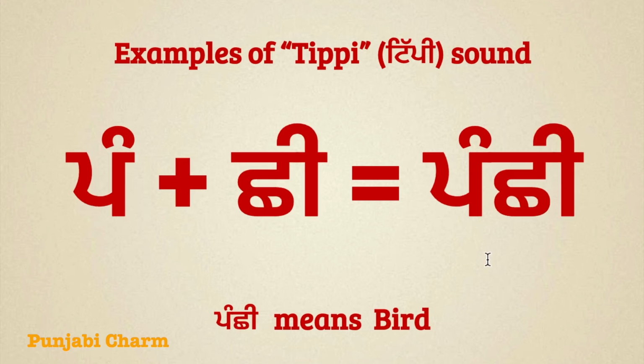The next word is Panchi. Panchi means bird. To read this word, we can say Pappenu Tippi Pan, Chachenu Bihari Chi, Panchi. You can repeat after me, Panchi. Let's check out the next word.